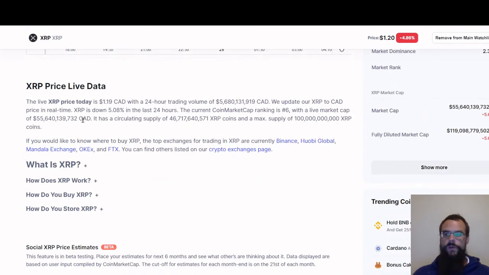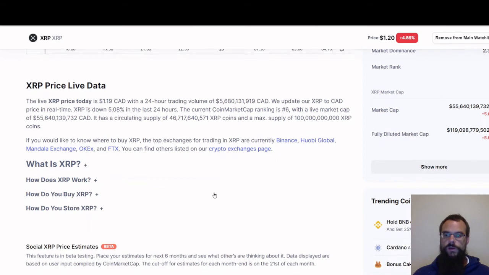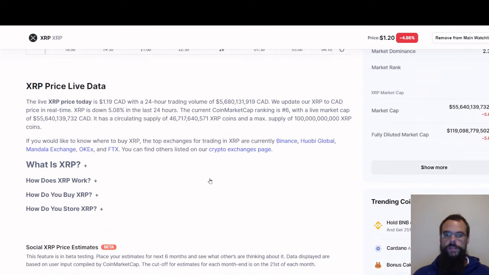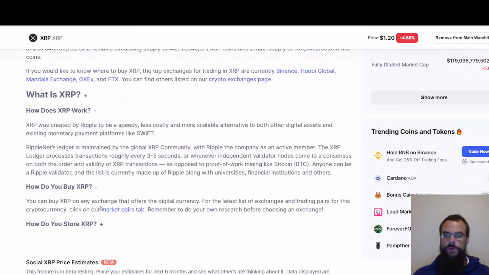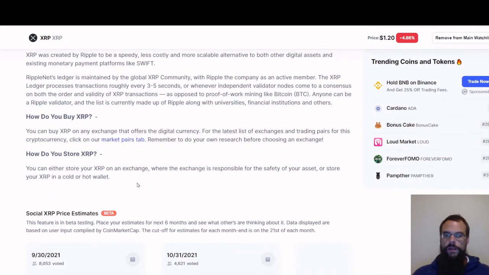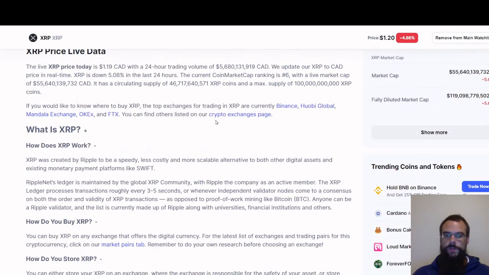If you keep scrolling down underneath the charts, you have a description of what the particular coin is. And these ones here, you can kind of expand what they are. Some of them is just going to be paragraph after paragraph, and usually a lot of the better coins are going to have a lot of information right here.